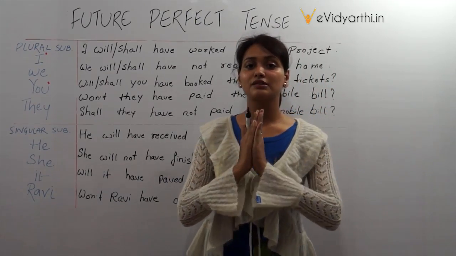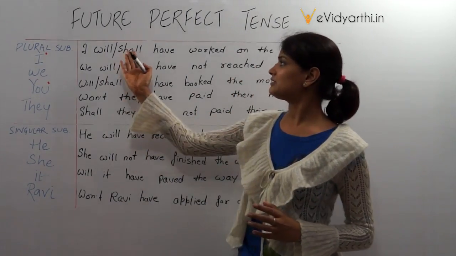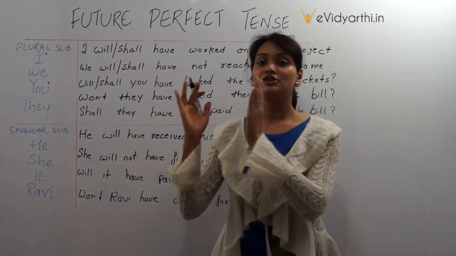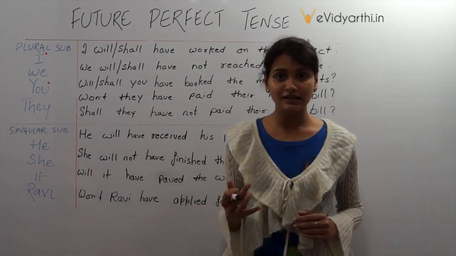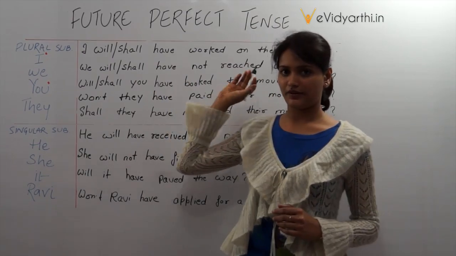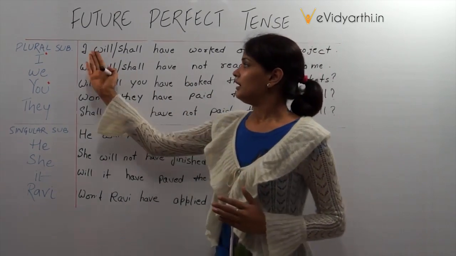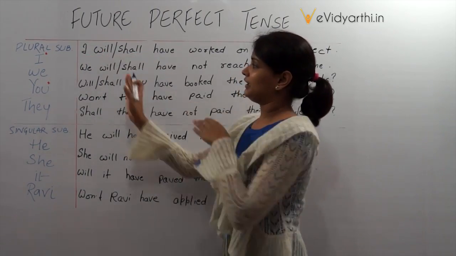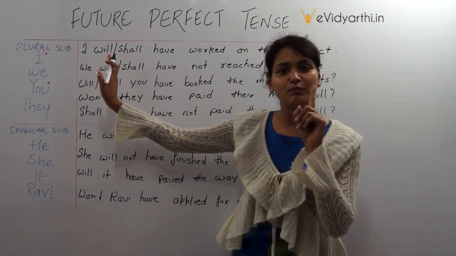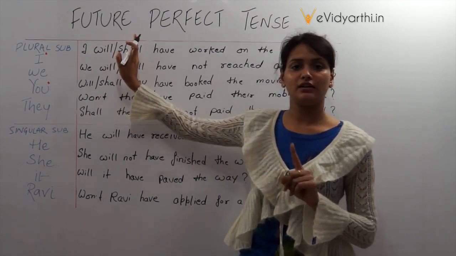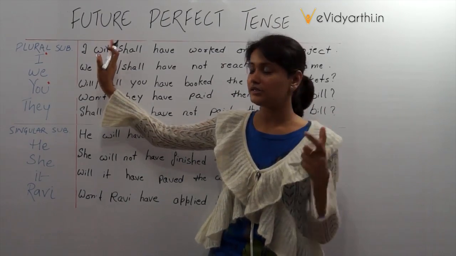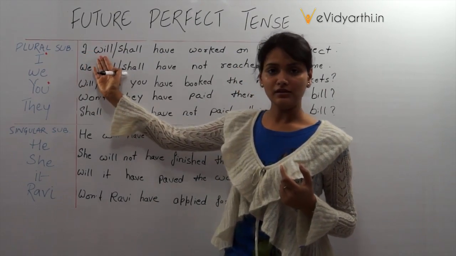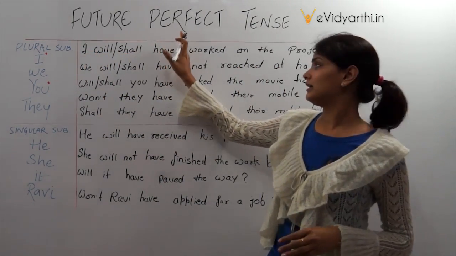So we use the auxiliary verb in this tense, that is will have or shall have. This auxiliary verb indicates that yes, we are talking about future perfect tense. So, subject at the head of the sentence, then comes will or shall. When the subject is plural, we can use both auxiliary verbs, will or shall. Both are right. If you are writing or communicating, both are right to use. Alright, so I will or shall plus have.